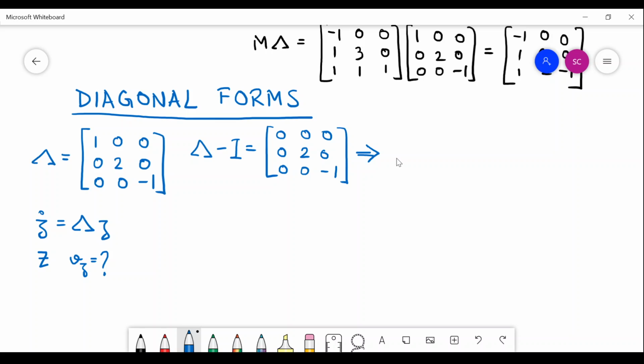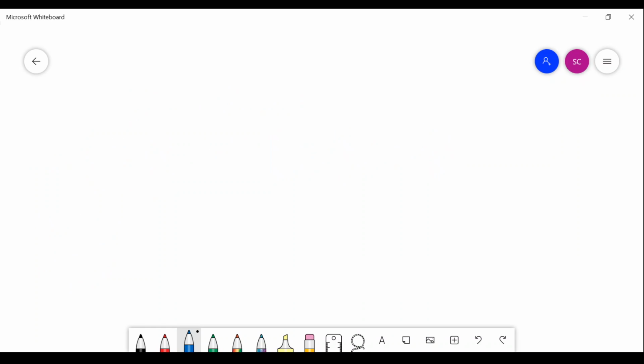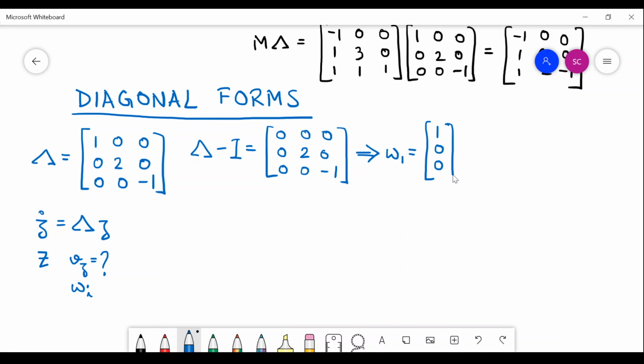You can very well understand. So if I represent this by omega i's, suppose, or w i's, so w1 would be 1 0 0. Look, which columns are non-zero: second and the third. So which entries of this vector need to be 0? Second and the third. The first column is 0, so the first entry can be anything, you take it as 1. This gives only the direction, okay, no need to have any magnitude there, it can be kept as 1.